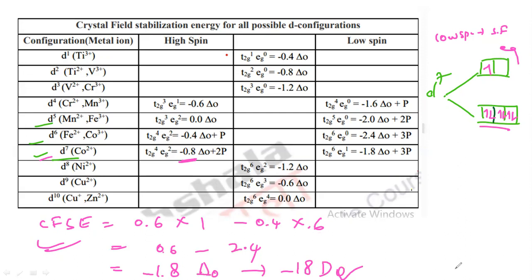So this is the CFSE calculation for the octahedral complexes, for the high spin complexes and also for the low spin complexes. So I told you completely about the CFSE calculation for the octahedral complexes with low spin and high spin complexes. Now let us understand again.